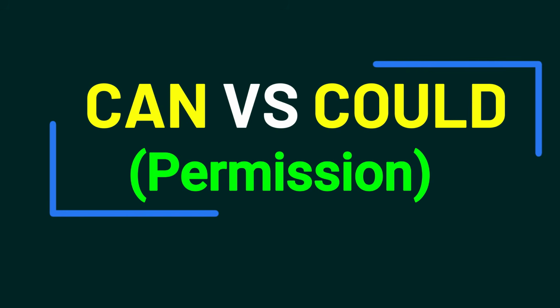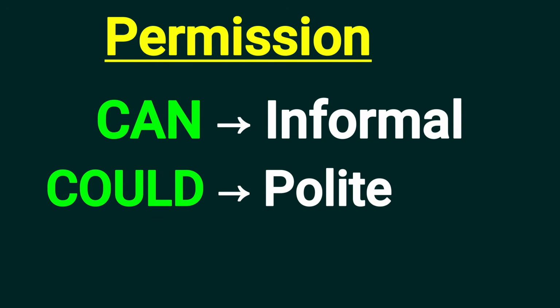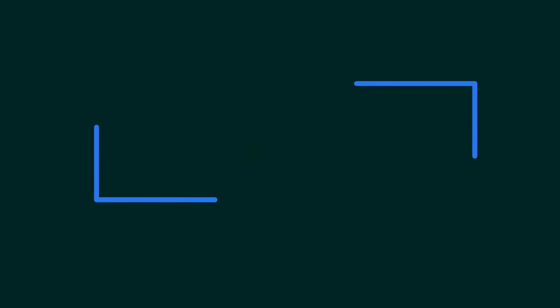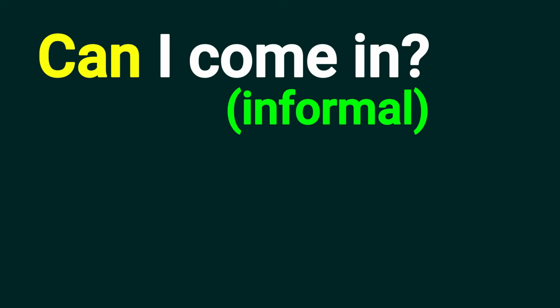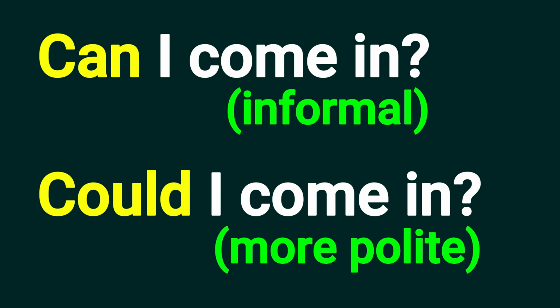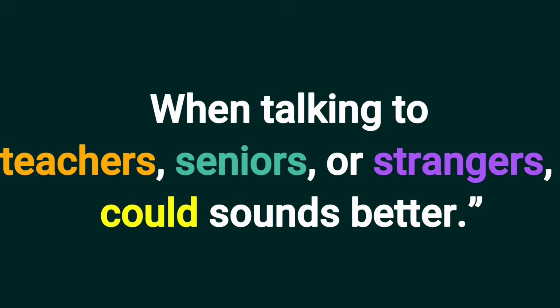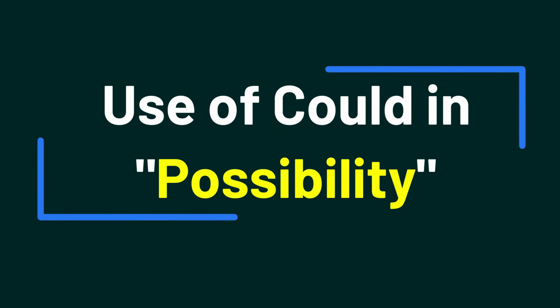Let's understand the use of can and could in permission. If permission sounds informal, can is used. If permission sounds polite, could is used. So let's understand by examples. Can I come in? It sounds informal. Could I come in? It sounds more polite. So when talking to teachers, seniors, or strangers, could sounds better.